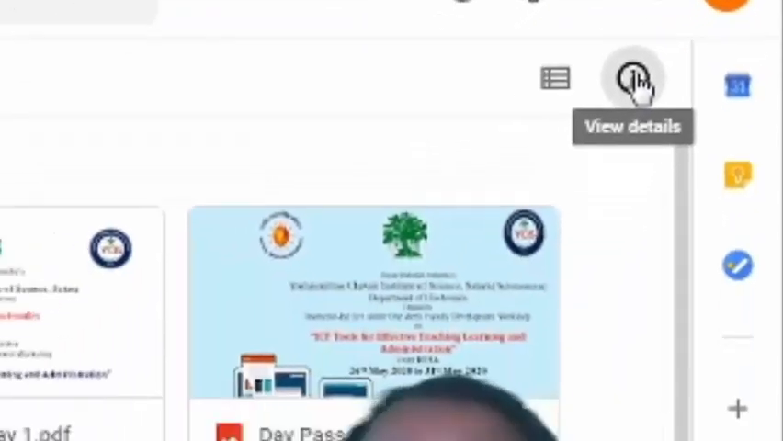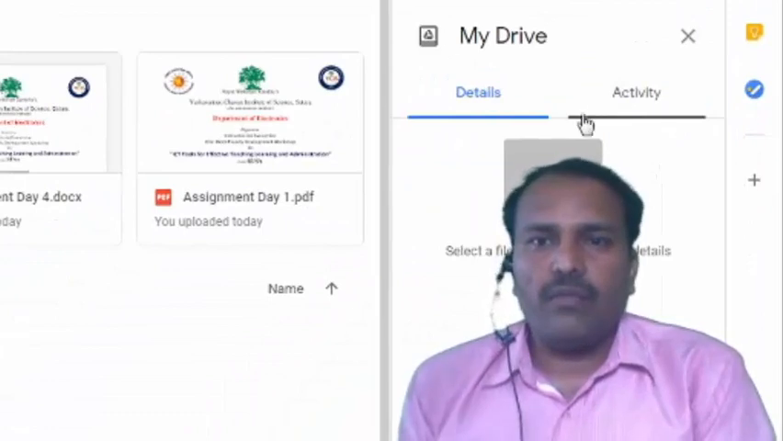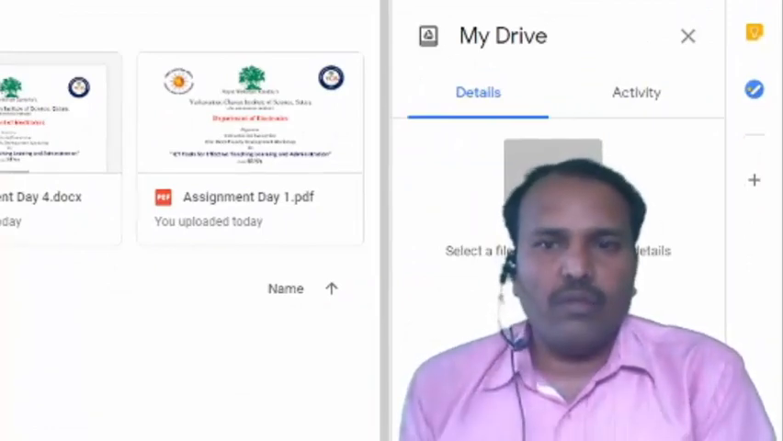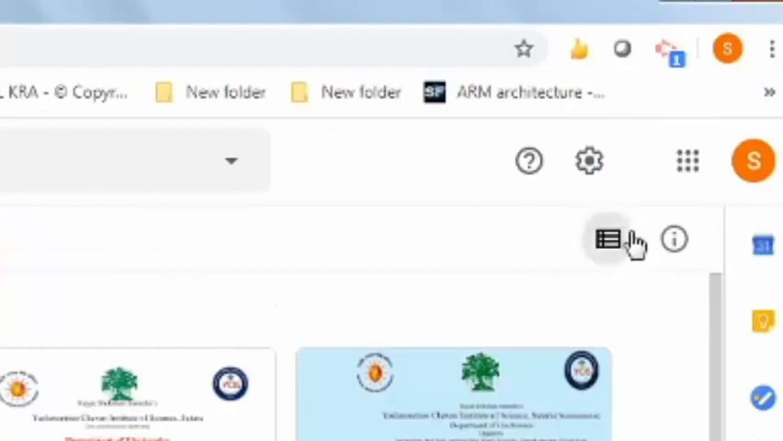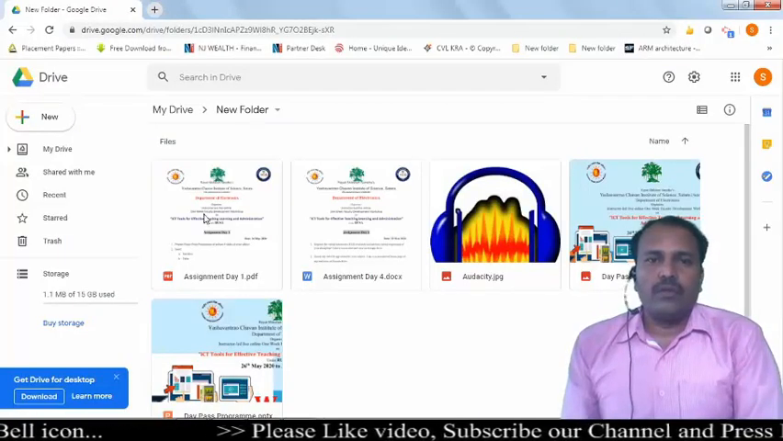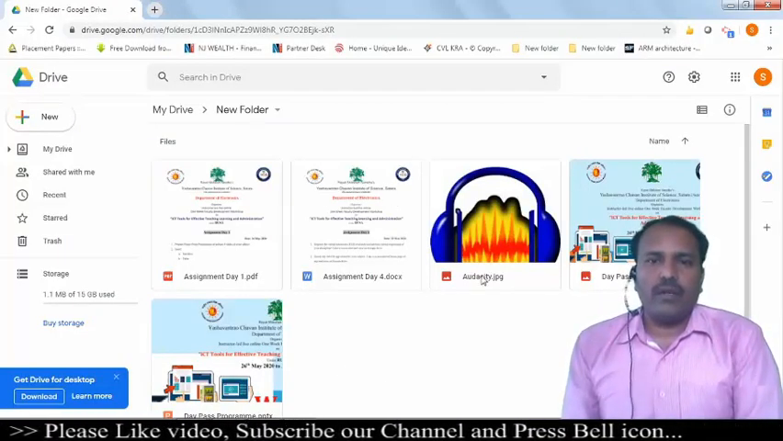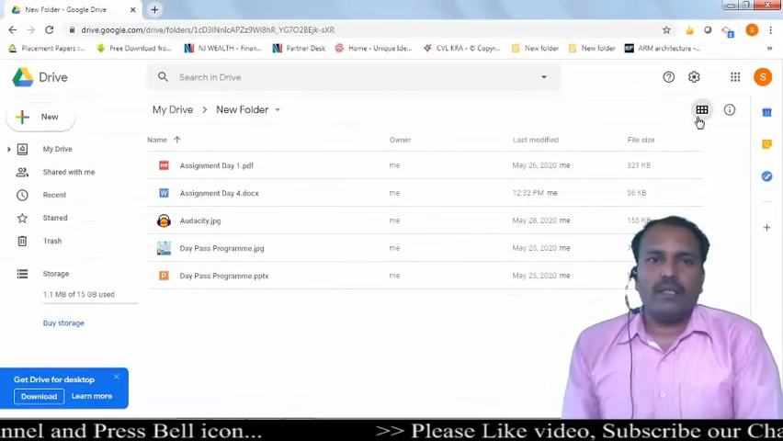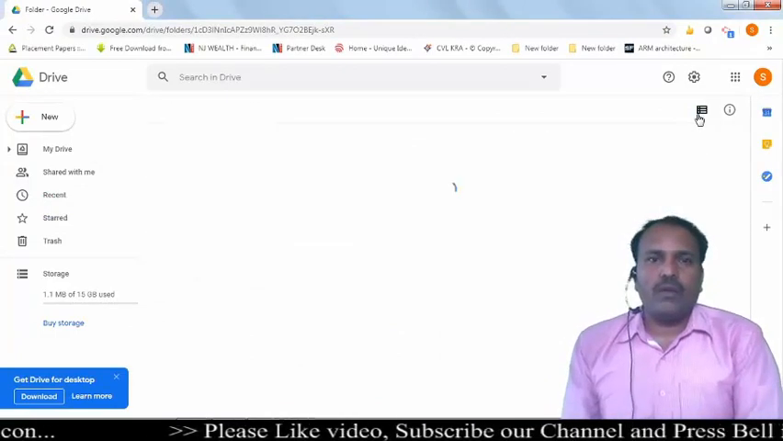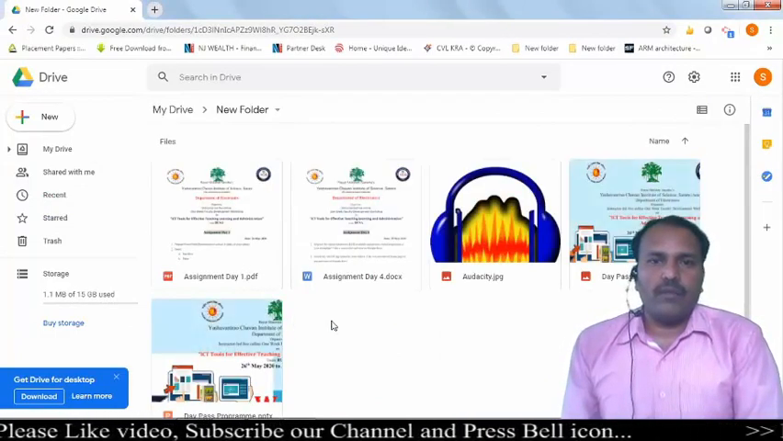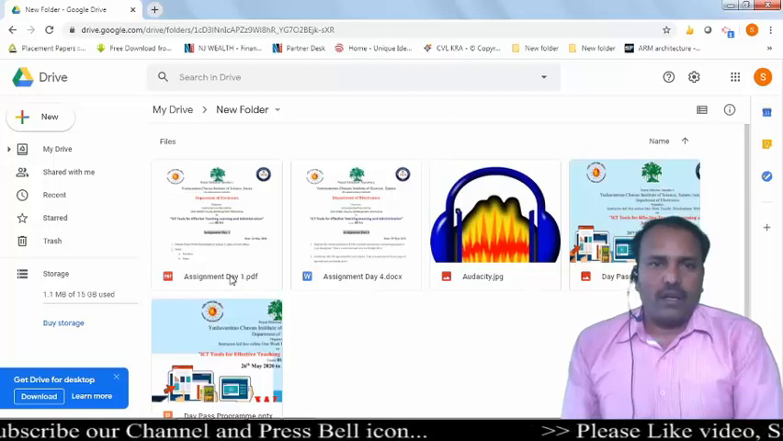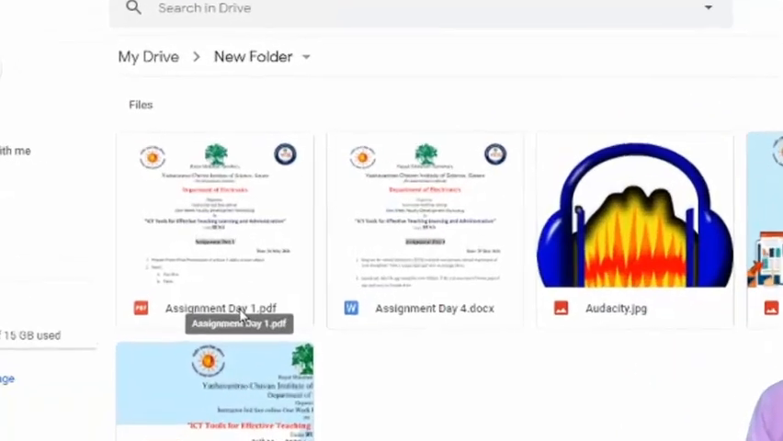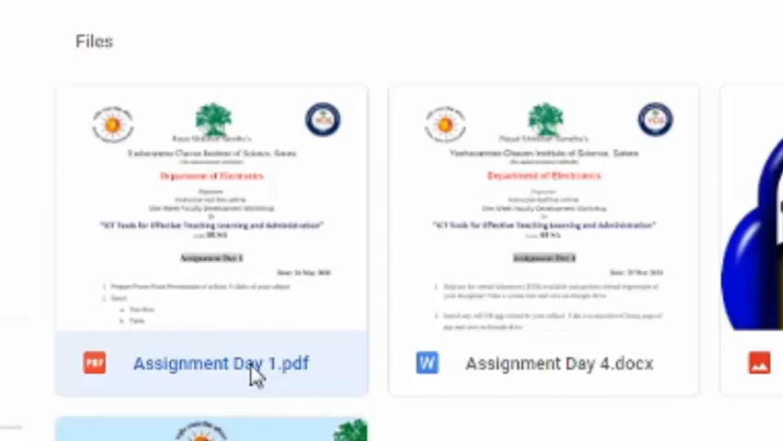Here, View details. You can view details of any file or folder. Then here is an option to change the list view. So I have those 4 files uploaded on my drive. I can change the view of my files, list or grid view. So I will organize a list view so that I can view those files in large icons.